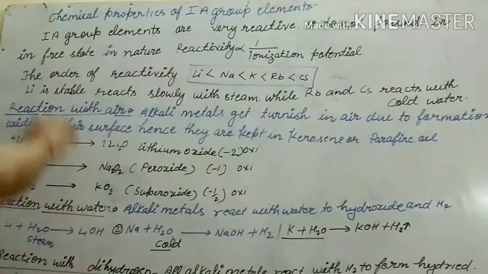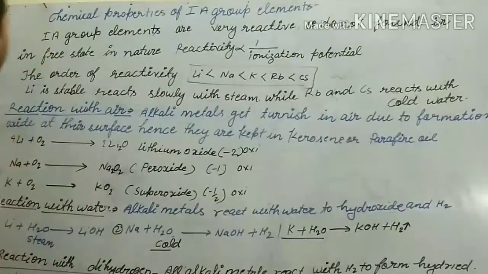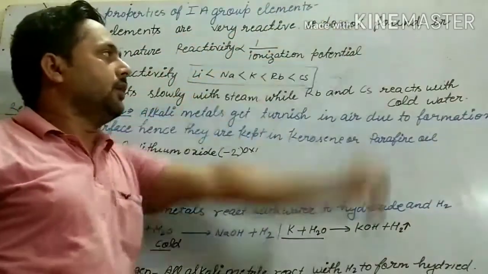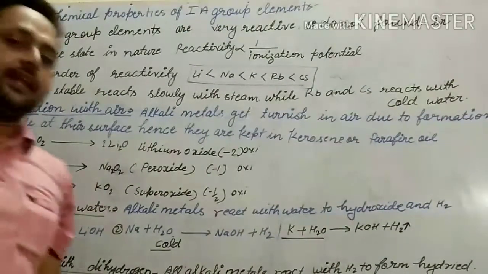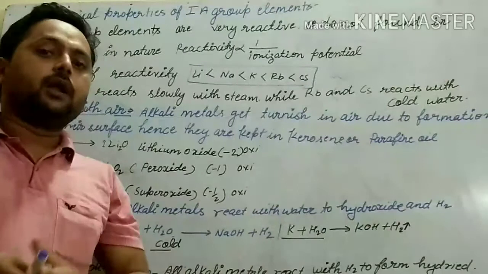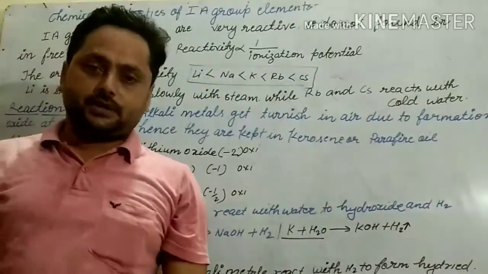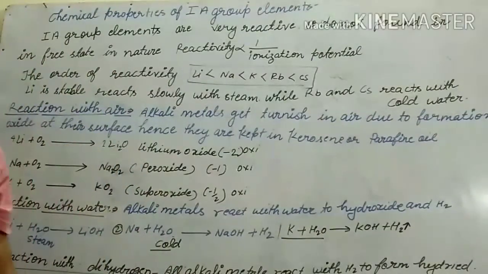So, chemical properties of first A group elements. First A group elements are very reactive, so they are not found in the free state in nature. Being very reactive, they are not found in free state.